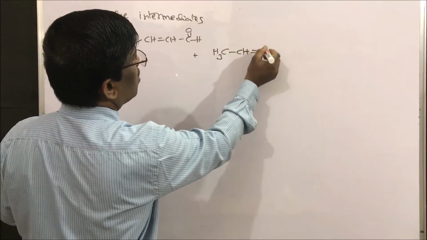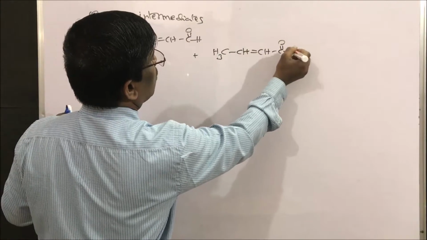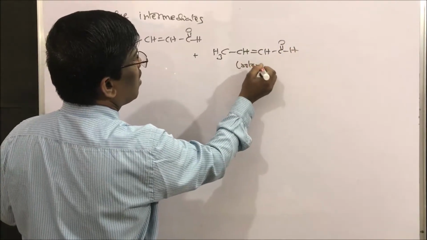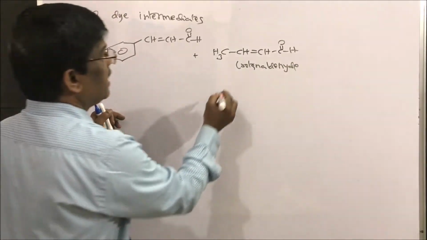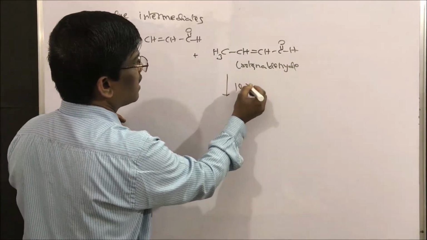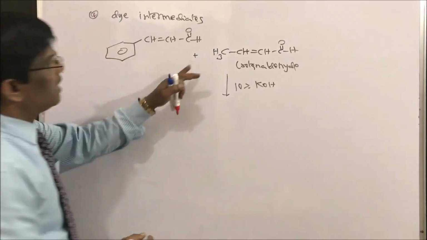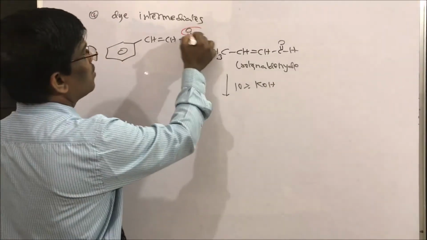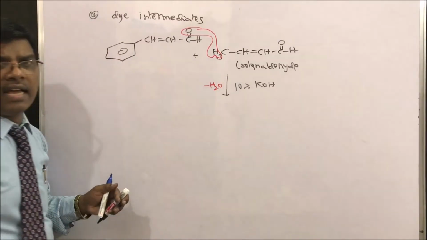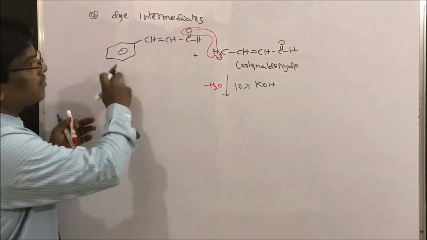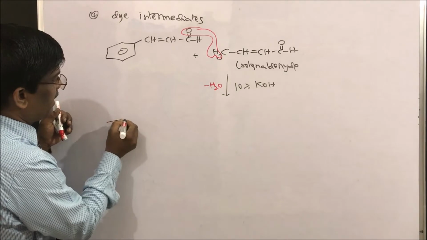CH double bond CH. This is crotonaldehyde, and this is cinnamaldehyde. In the presence of base KOH, what am I going to get? It is going to lose these hydrogens, minus water, to give this dye intermediate.